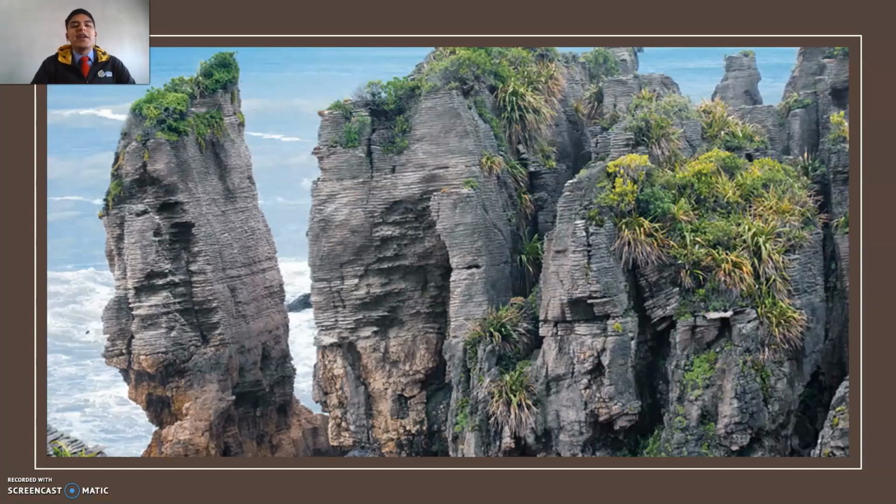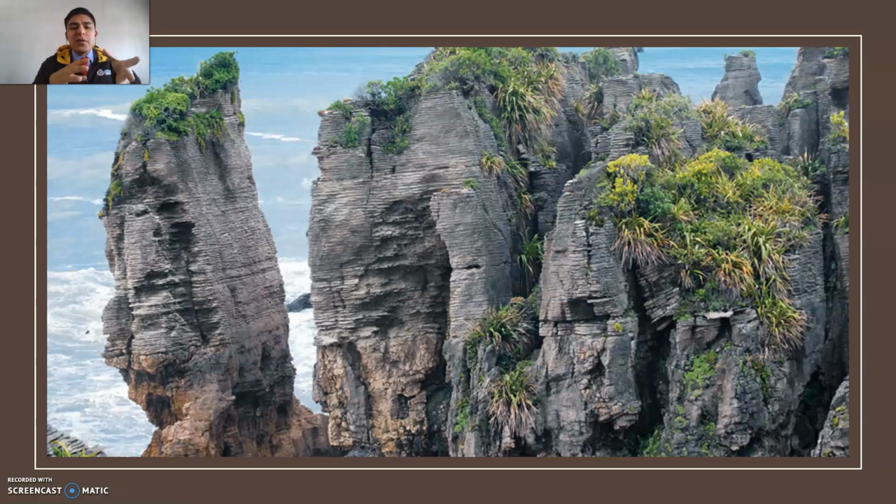So let's continue. And right here we have an example of what physical and chemical weathering might look like. So at some point, let's say that these rocks were a little bit more plain and they were like complete rocks. But due to all of the environmental factors around, like the wind, the rain, etc., pieces of rock started to fall down and they will start to look like this right here. Just like you can notice, there are even some plants that are growing around this part right here from the rock. Looks like it's been cracked out by several things a long time. So that is basically weathering.